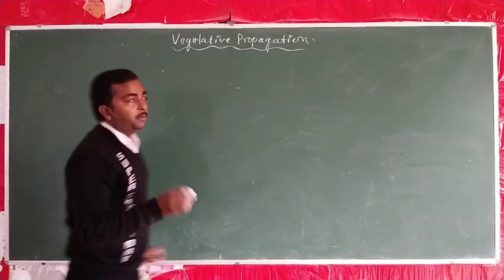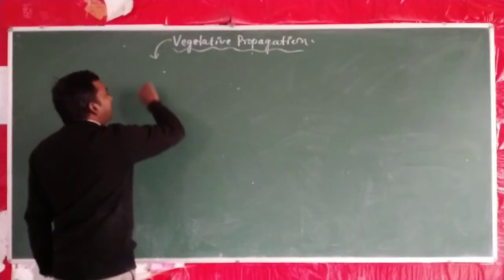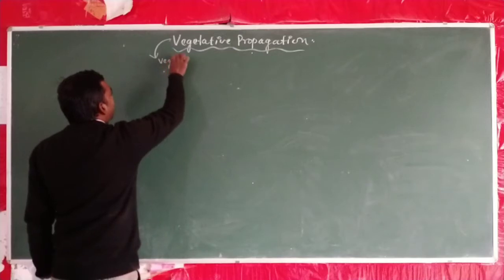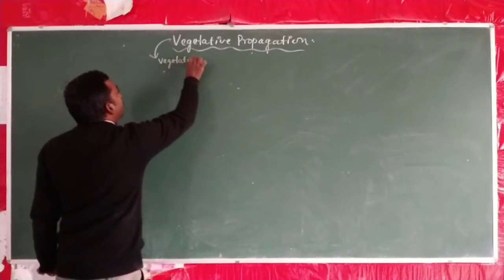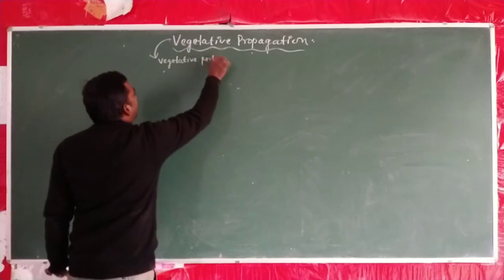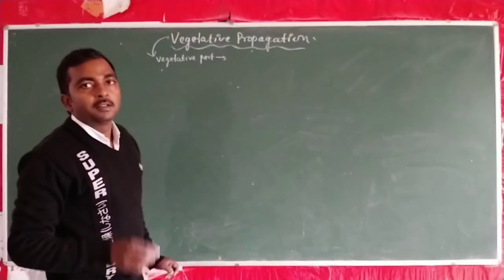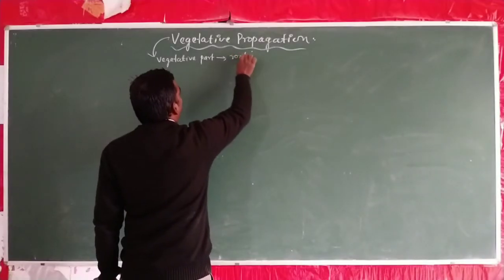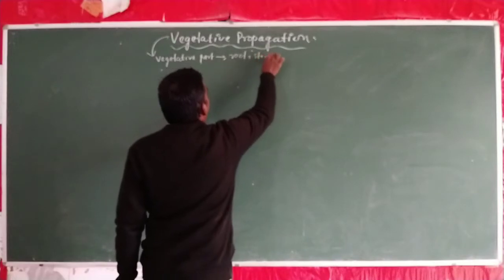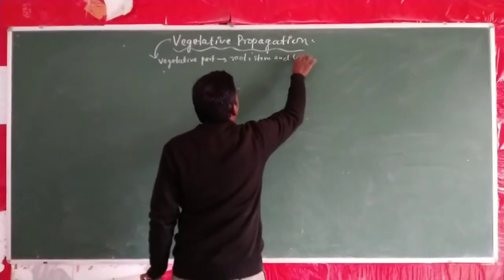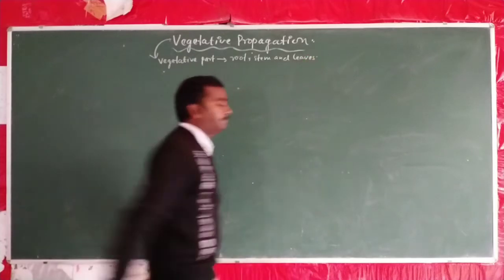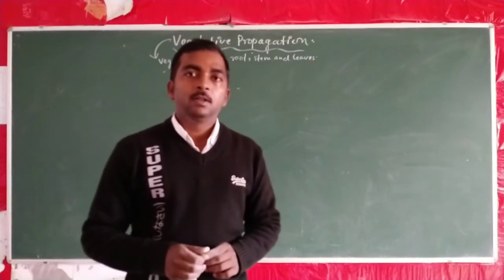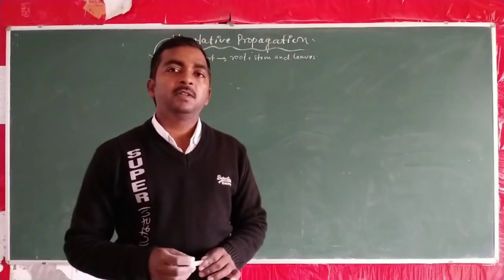So the term vegetative here is related to the vegetative parts. And vegetative parts, in the case of plant, are root, stem and leaves. Root, stem and leaves are called vegetative parts, while the flower are known as reproductive parts.